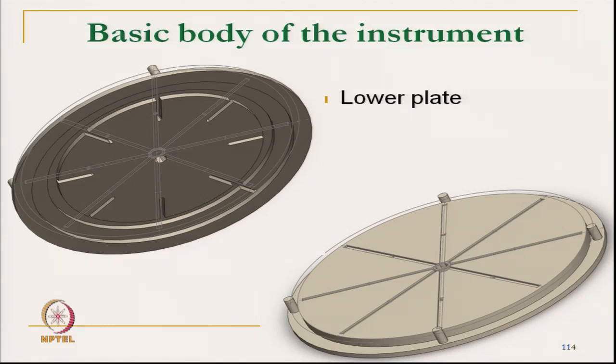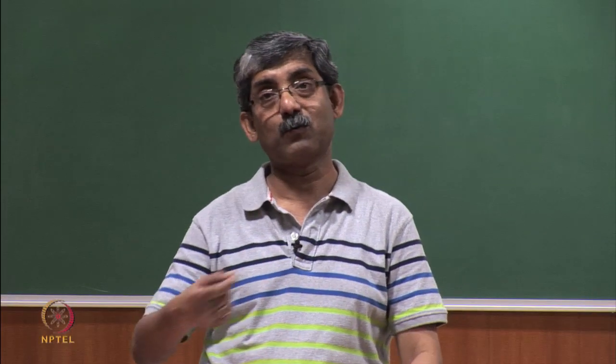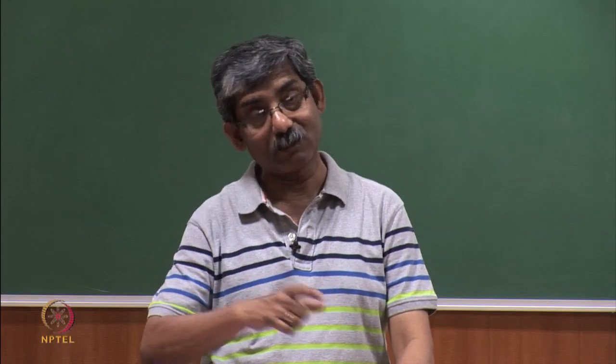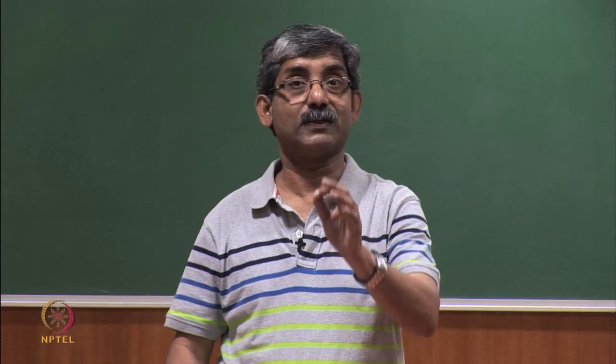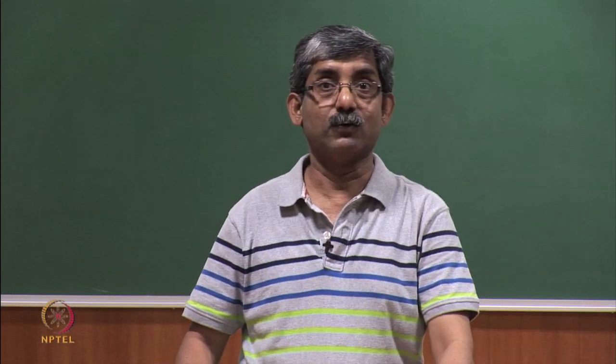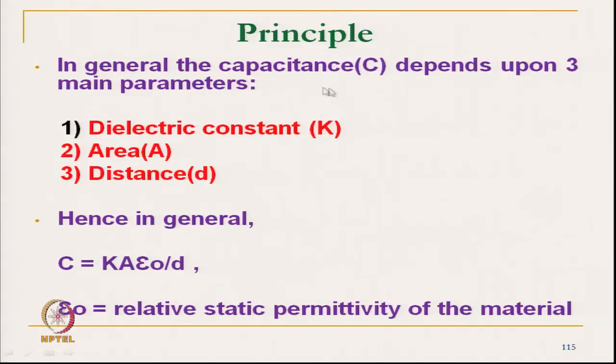As the water flows, depending on the amount or length of water travelled, the capacitance will change. The capacitance depends upon 3 main parameters: the dielectric constant of the material, the area of the material, and the distance.